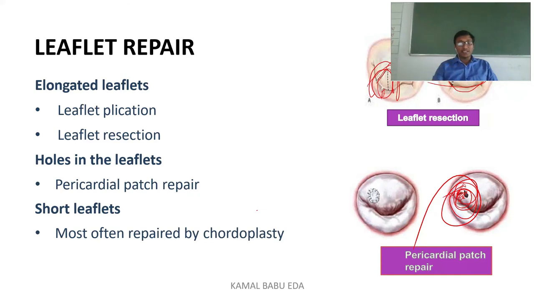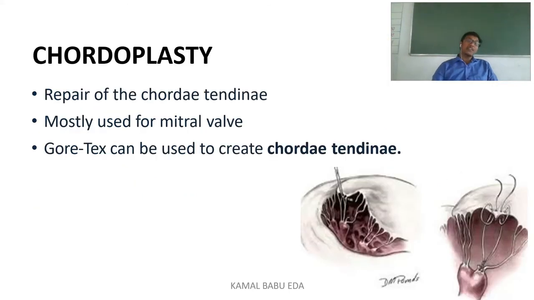In case of short leaflets, they mainly go for chordoplasty. What does chordoplasty mean? Here we are mainly focusing on the chordae tendineae. The chordae tendineae and the papillary muscles are the supporting structures for the leaflets. If the chordae tendineae are short and pulling the leaflet down, the leaflet automatically becomes short. So we will repair the chordae tendineae.